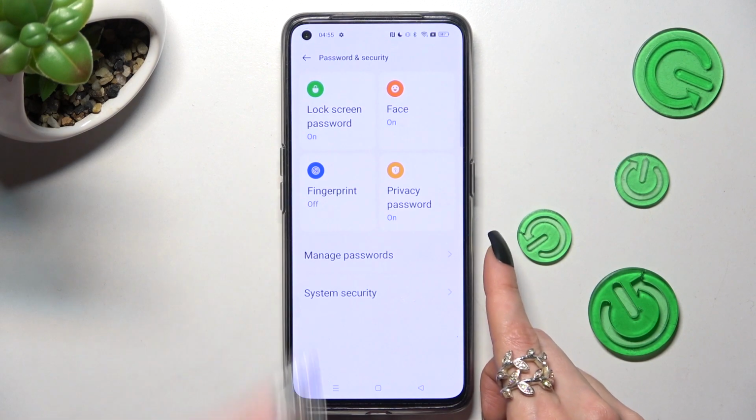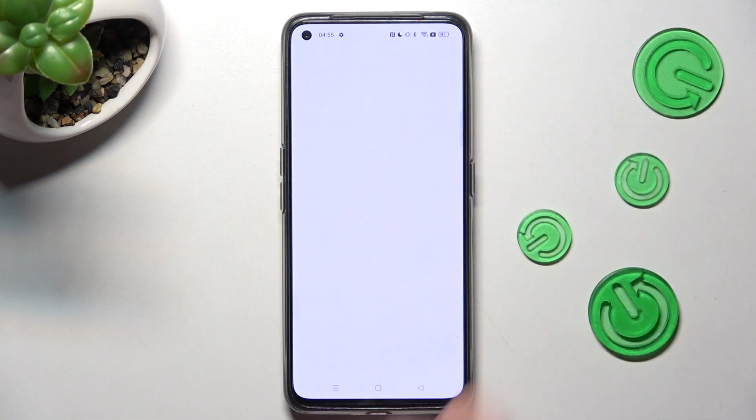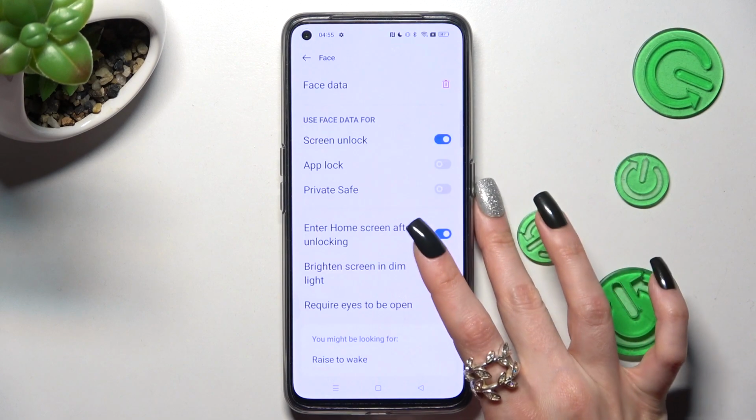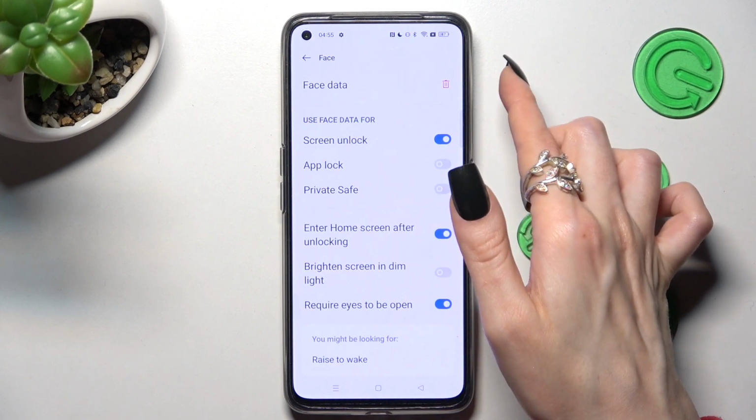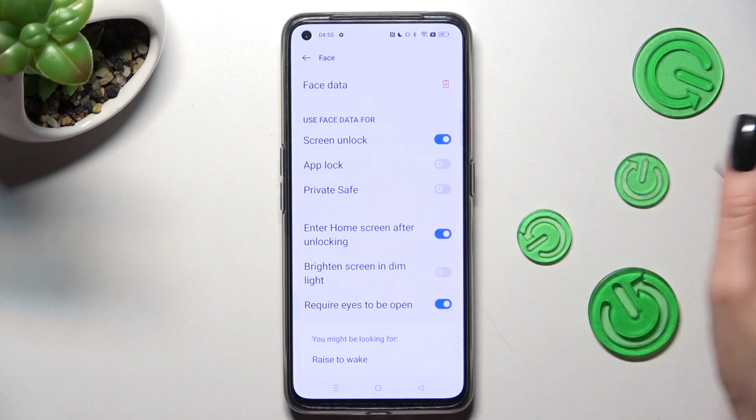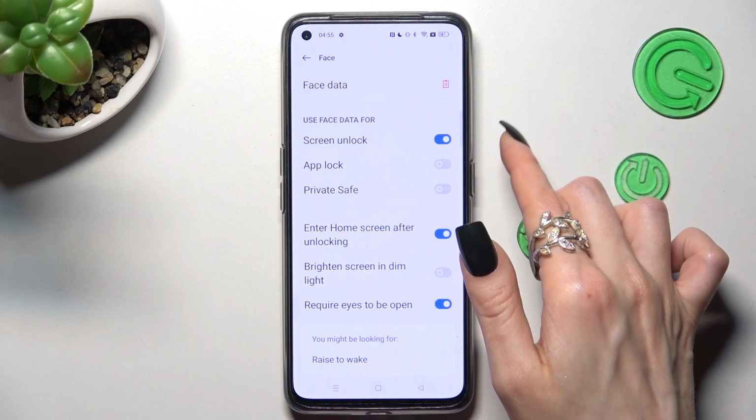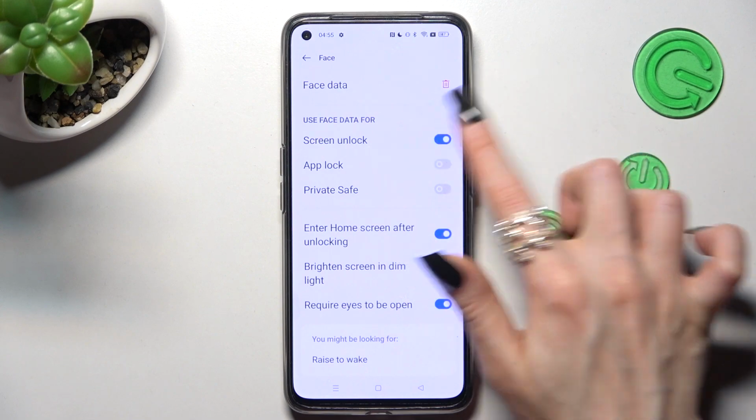If you want to disable face data, click on Face, enter your screen lock and delete it by choosing this icon, the green one next to face data. You can also just switch it off by clicking on this icon next to screen unlock.